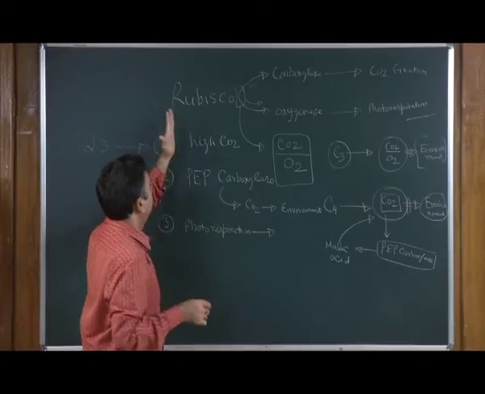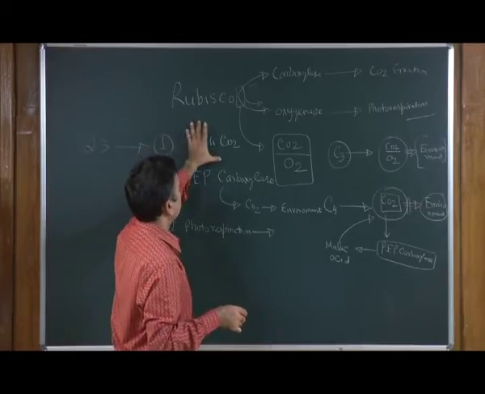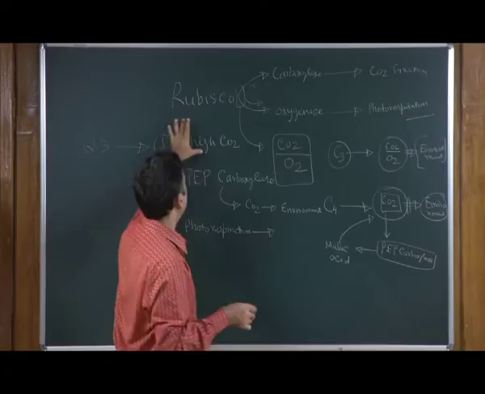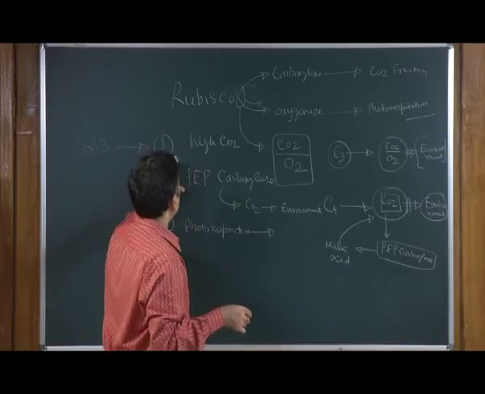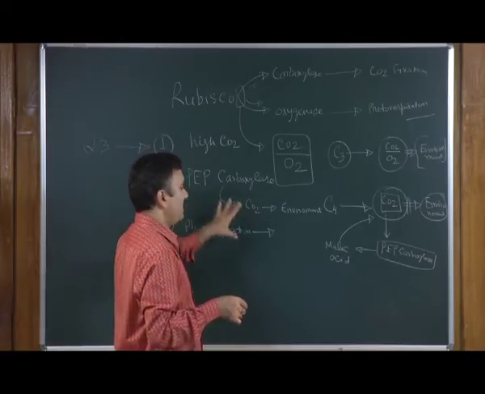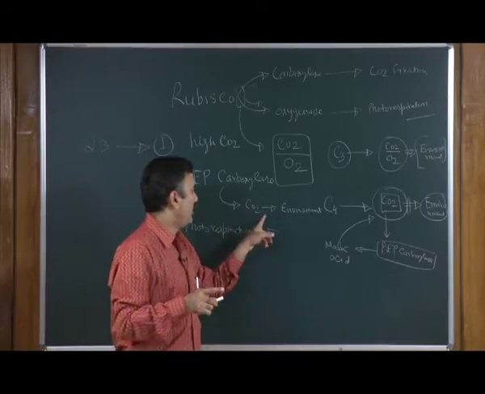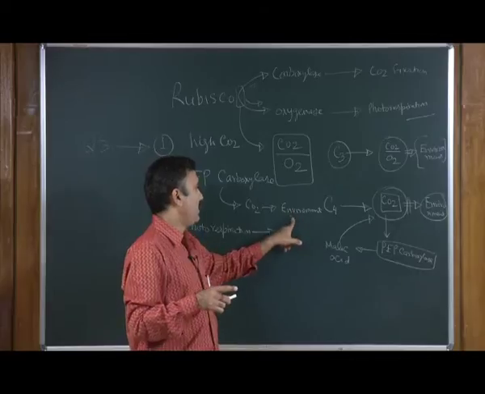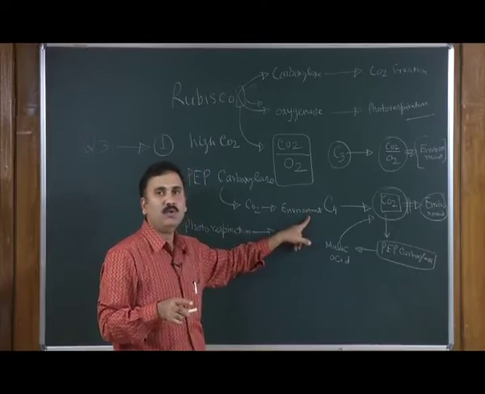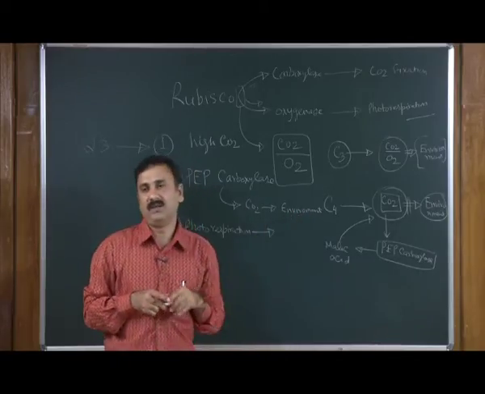So, number 1, because of high CO2 concentration, the ultimate sugar they are going to produce is going to be high. Because they have PEP carboxylase as a primary CO2 acceptor molecule, they will not be dependent on the environmental CO2 to do the actual biosynthetic pathway.